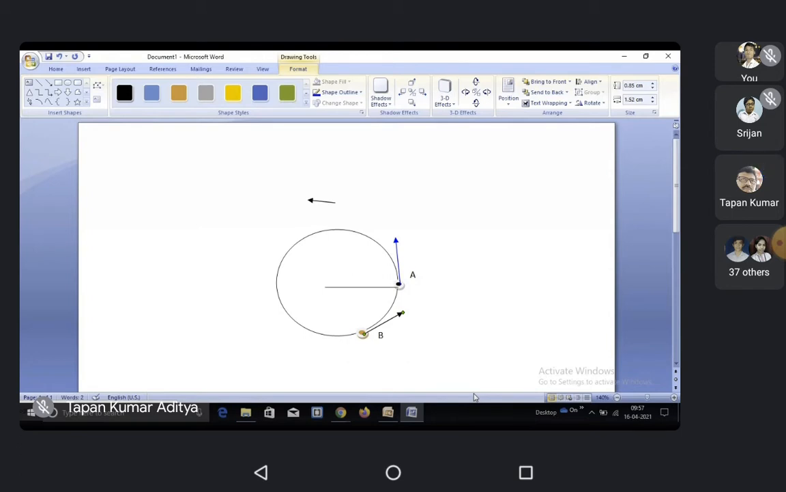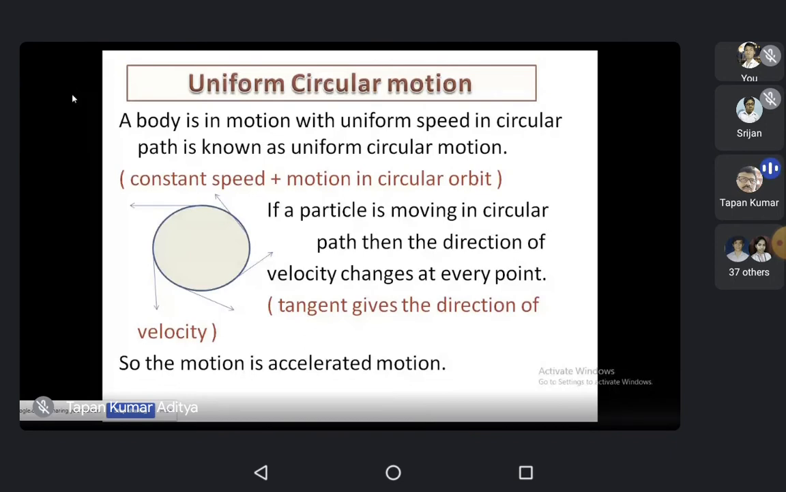Right? Is it clear? If I ask why a body moving in uniform circular motion has accelerated motion. Anybody like to say the answer? Once again, I repeat the question. The direction of velocity is changing at every point. So you can say that the velocity is changing. What is accelerated motion?